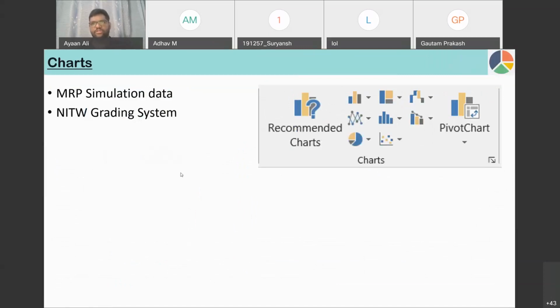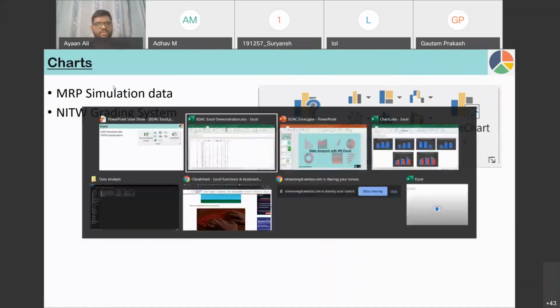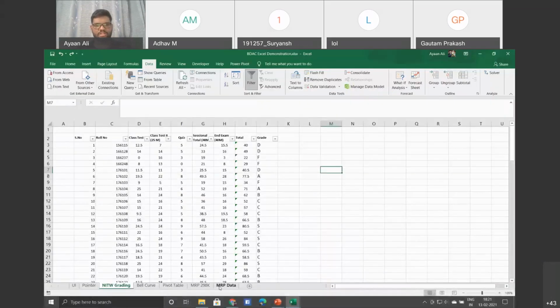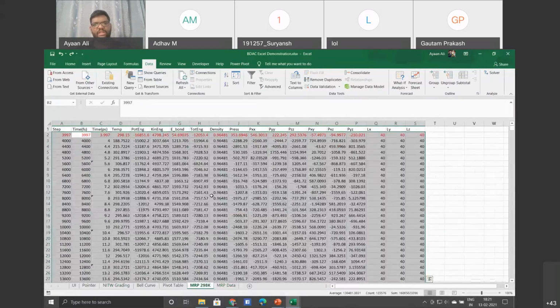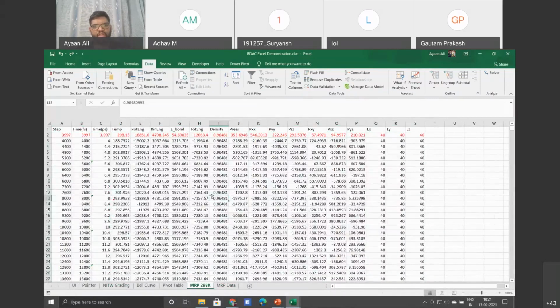Then there is the most important topic, charts. Here I'll be showing two real-life data sets which I have used. This is the simulation data which I have already shown you. Our actual objective was to observe trends in how the kinetic energy, potential energy, and bond energy are changing with time.